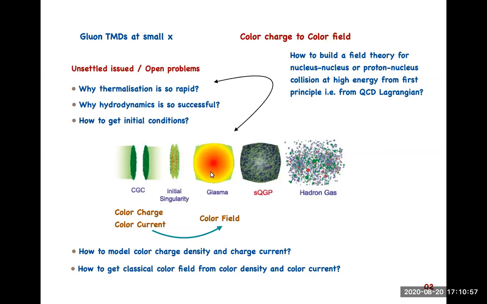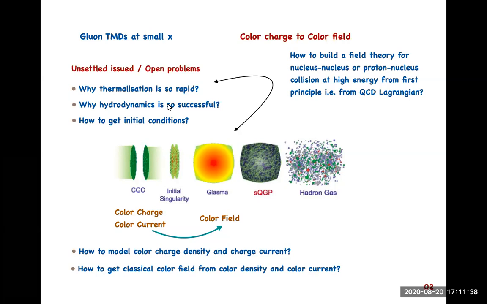For example, take these questions: why thermalization is so rapid, why hydrodynamics is successful in the heavy ion collision context, how to get the initial conditions. These are open or unsettled problems. And the theory that can address those problems from first principles ought to be a field theory of the gluon field. And this color glass condensate or CGC theory is one step towards that.